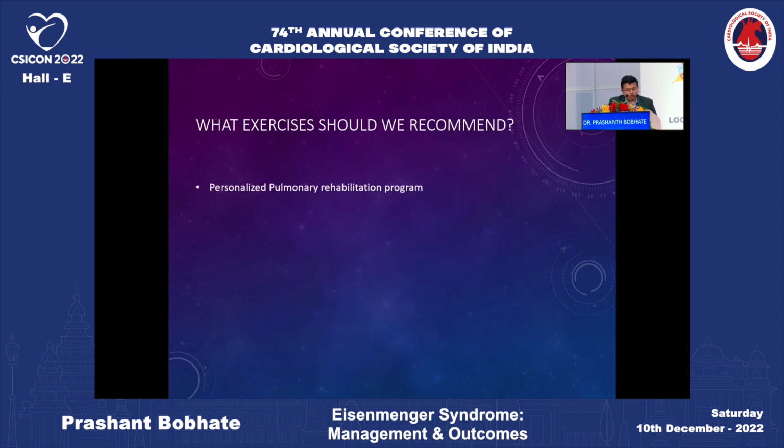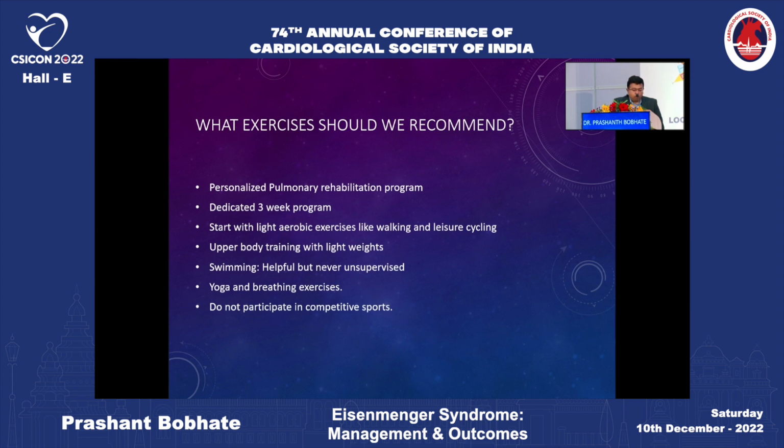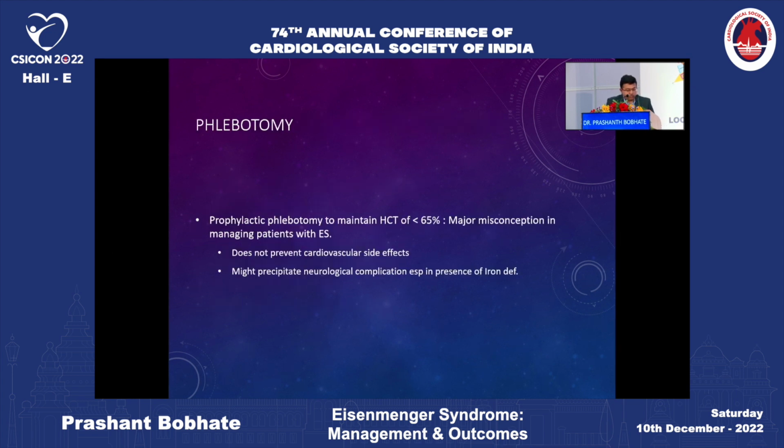So what exercise should we recommend? We should highly recommend them to join a personalized pulmonary rehabilitation program, which is a dedicated 3-week program, and start with light aerobic exercises like walking and leisure cycling, upper body training with light weights. Swimming is always helpful, but never unsupervised. Yoga and breathing exercises are known to be effective in patients with Eisenmenger syndrome. However, the more important part is do not participate in competitive or adventure sports, because that's the one which can cause sudden cardiac death in patients with pulmonary hypertension.